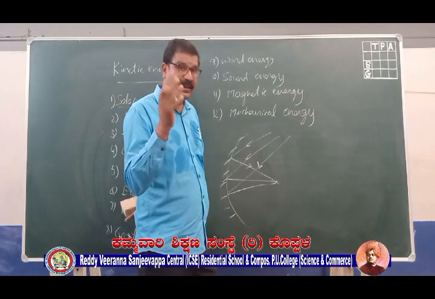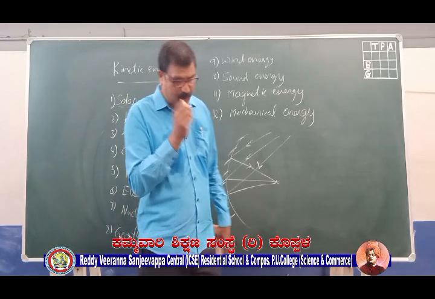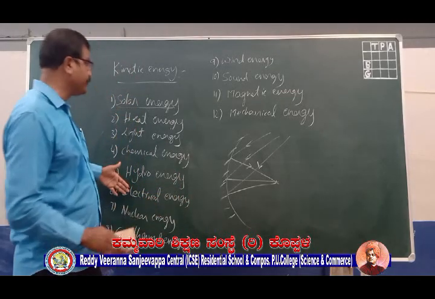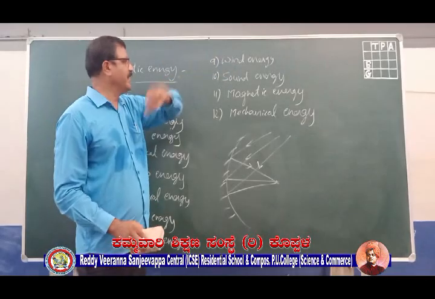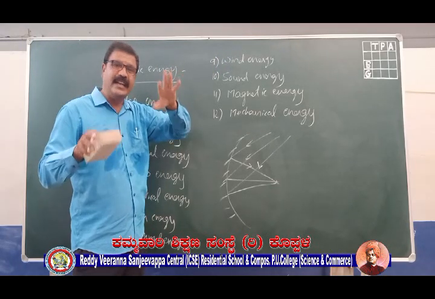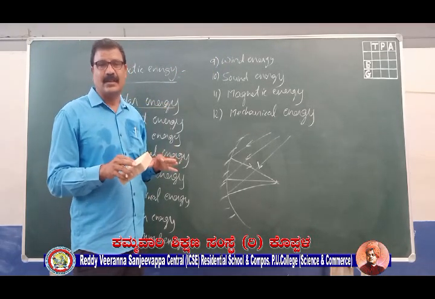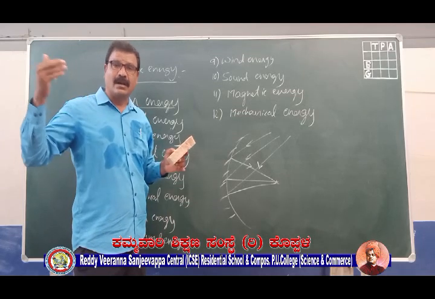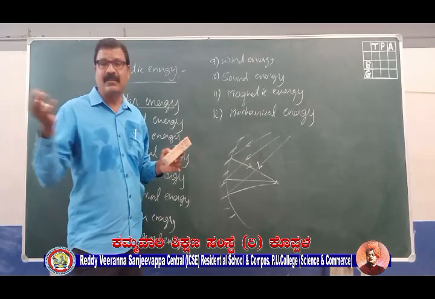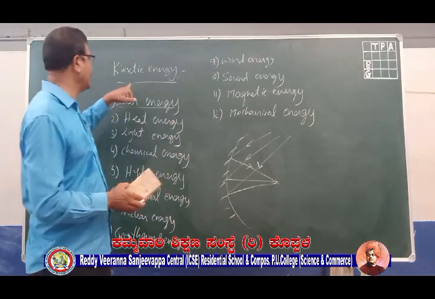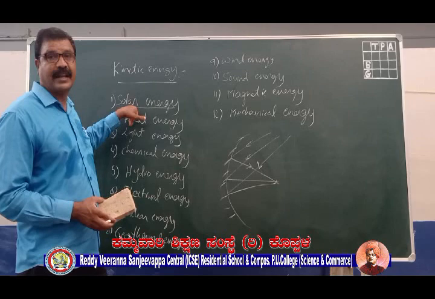Remember one more thing I want to mention here. We have one more energy, wind energy. How are we getting this wind? It's very simple. Due to the uneven heating of the earth, the air moves from one area to another, which we call wind, and that wind possesses energy, and that is basically from the solar energy.